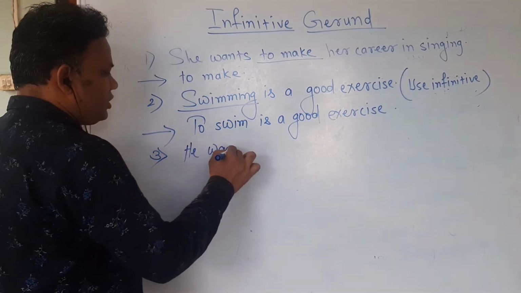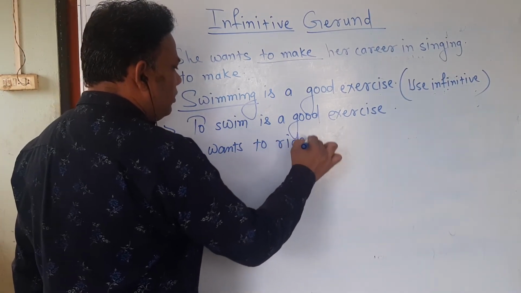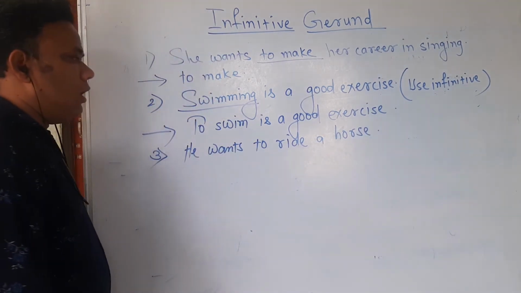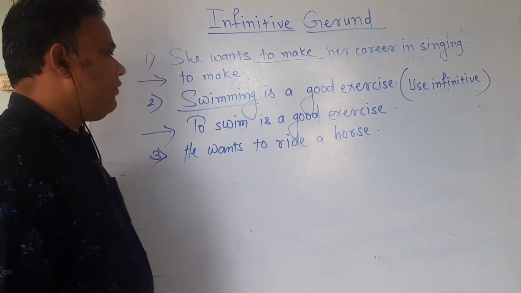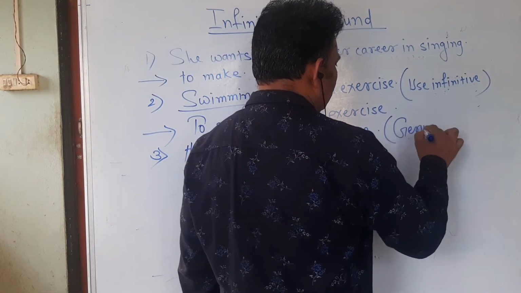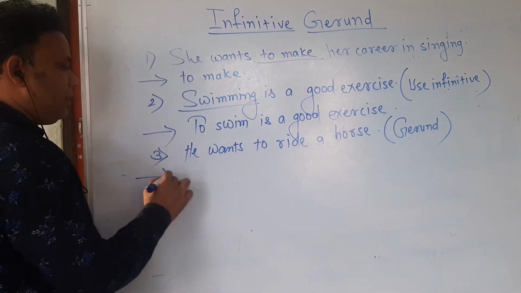He wants to ride a horse. Here to ride is the infinitive and we have to convert it into a gerund. So what will be the answer?